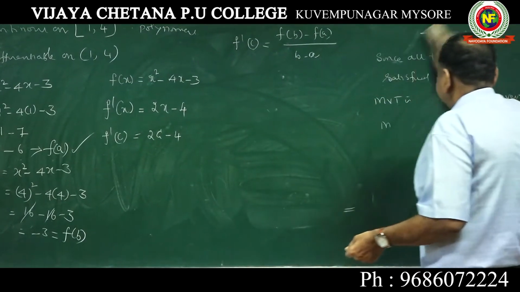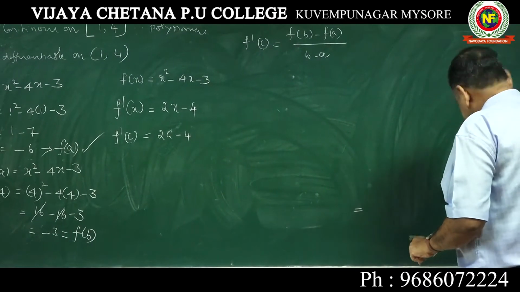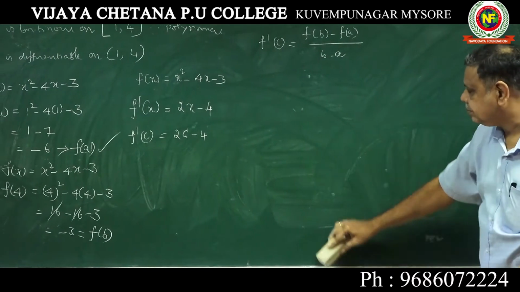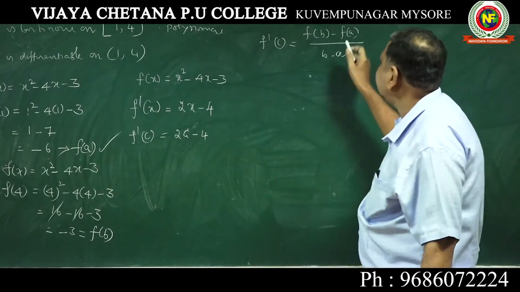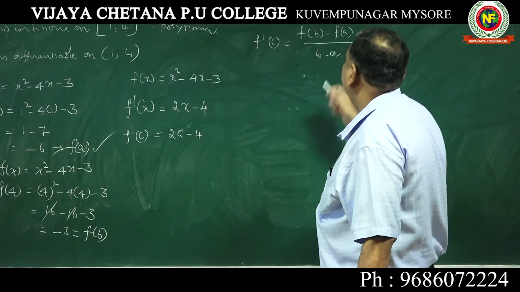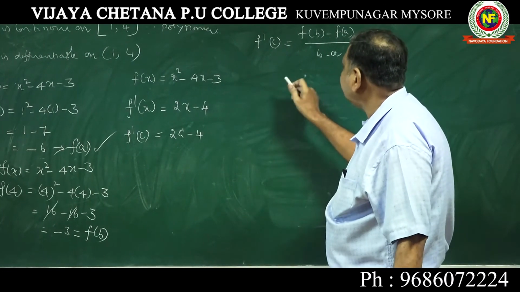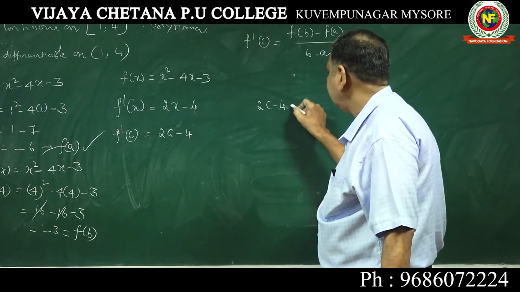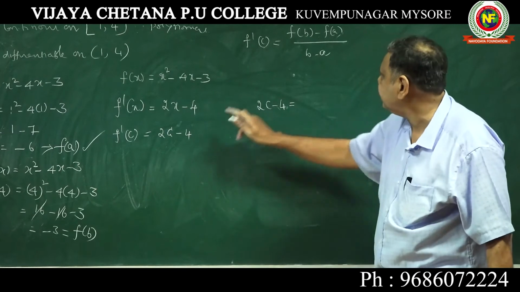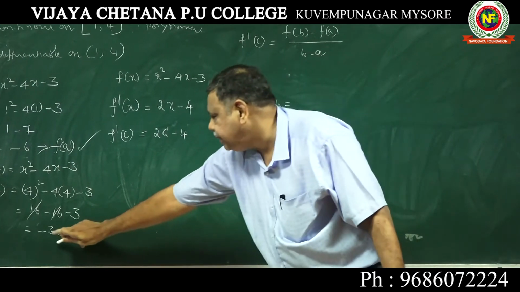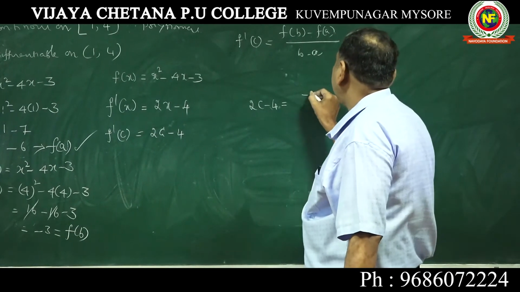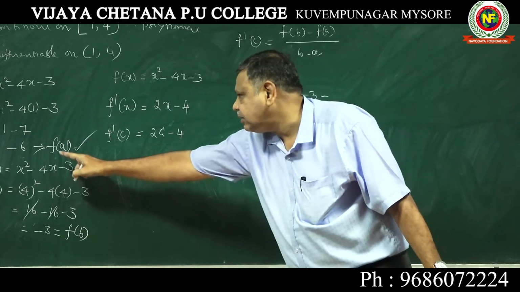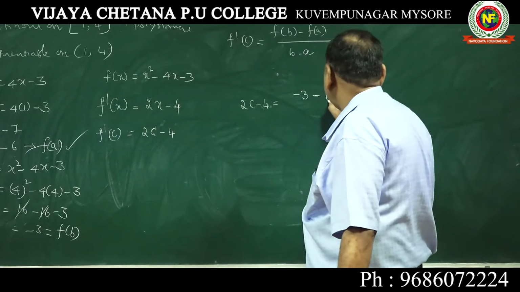Let us see now. f dash c is already there, 2c minus 4 is equal to f of b is minus 3, minus f of a is also there, minus 6.